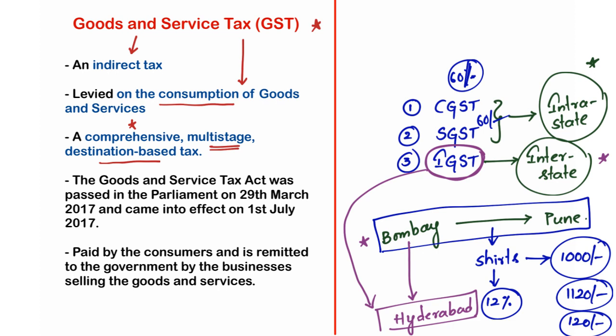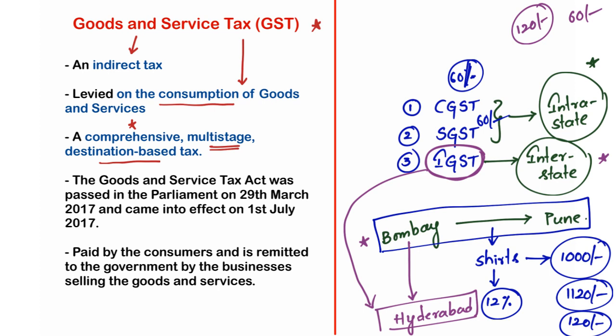So the center collects 120 rupees as tax and keeps 60 rupees with it, and the rest of the 60 rupees will be shared with the destination state, that is Telangana. I hope it is clear. So GST is actually called a destination-based tax.